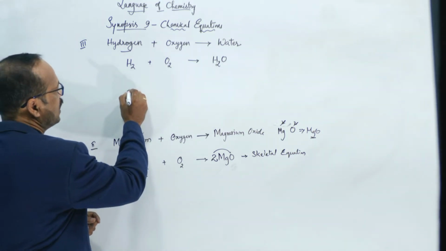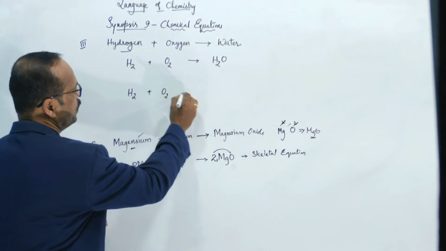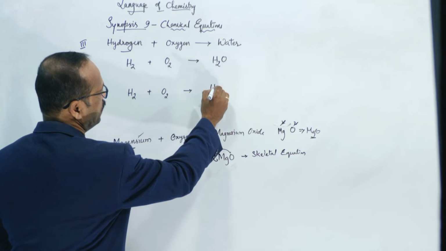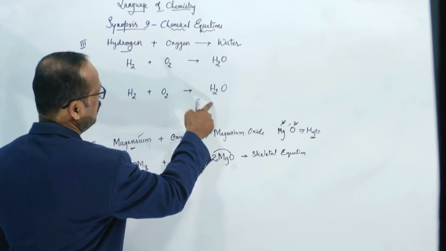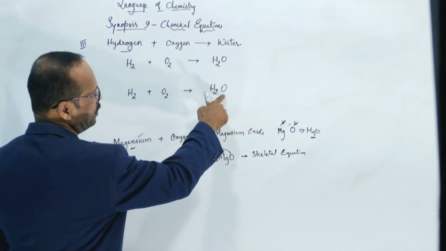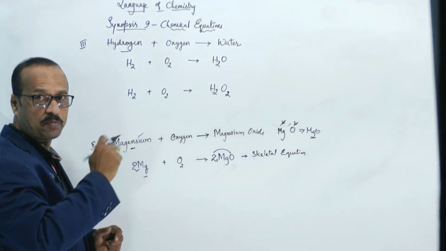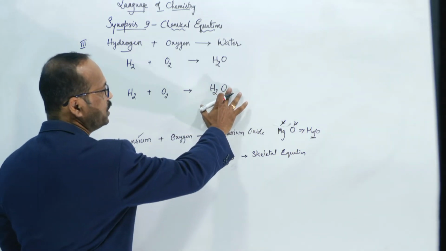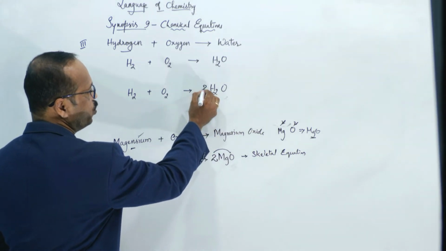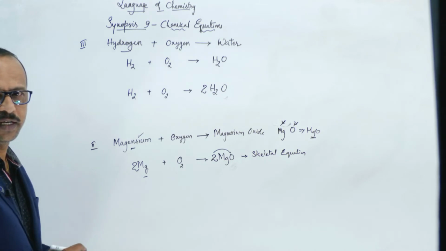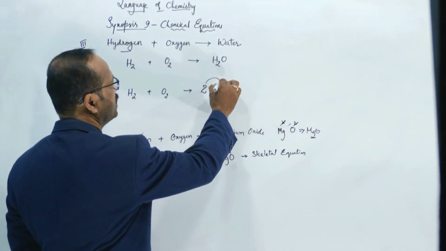So see here now, I'll write H2 plus O2 gives rise to H2O. So I said that 2 hydrogens are balanced, but here 2 oxygens, only 1 oxygen. So what I said, can I write 2 here? No, students, that is the wrong method. You should not write 2 here. What I said, should write in front only. So write 2 like this. Clear to you? So now see 2 oxygens and here 2 oxygens.